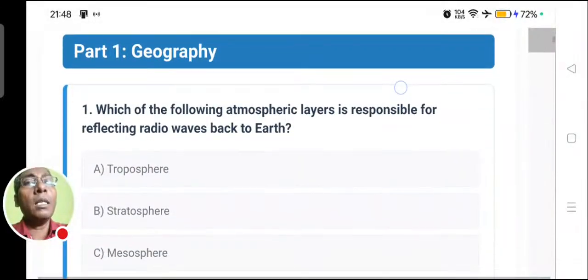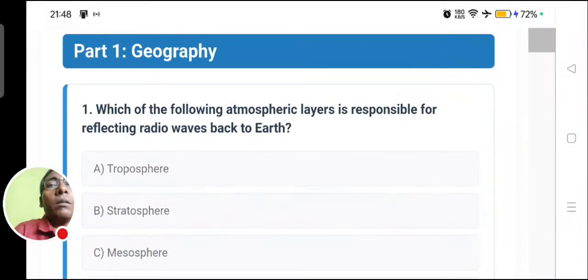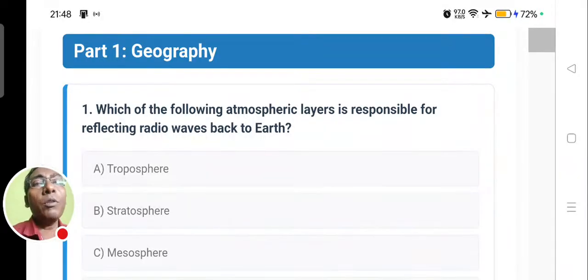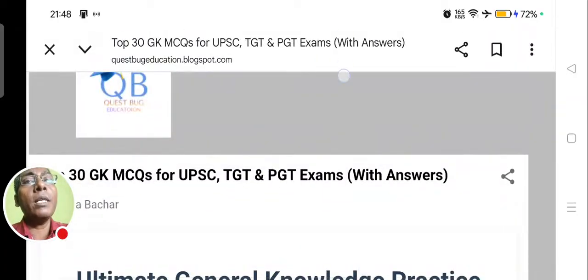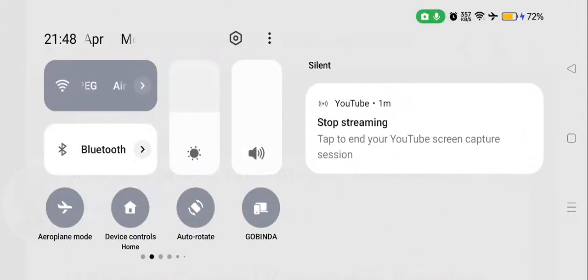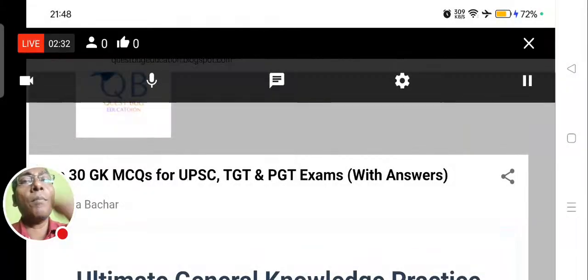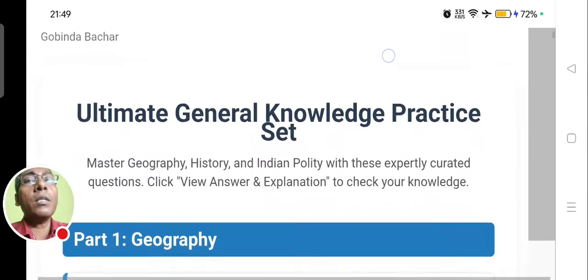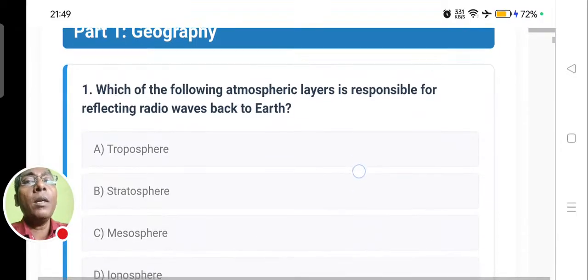So let's begin. The first question is taken from geography. If I am audible to you all and my voice is clear, that's fine; if there is any disturbance, you can message that the voice is not clear. We'll be taking up these questions quickly, since 30 questions take a lot of time.